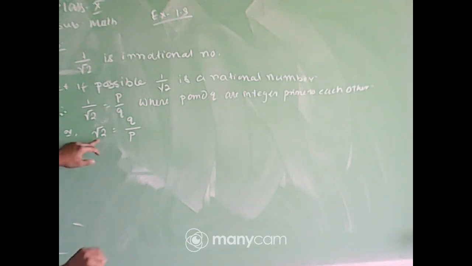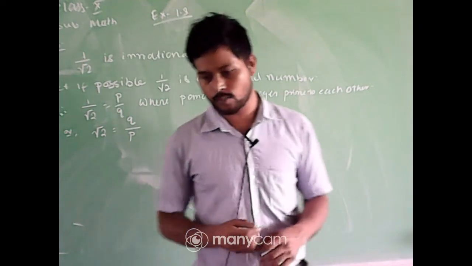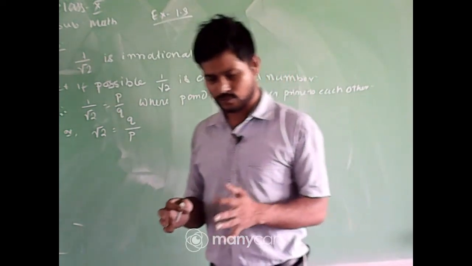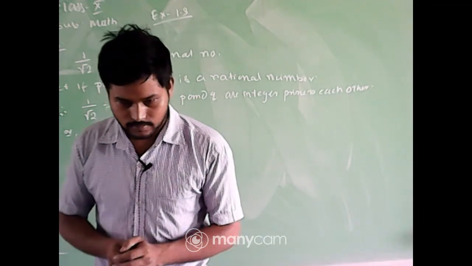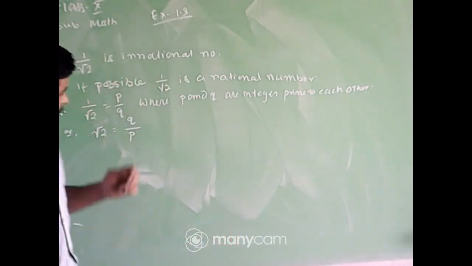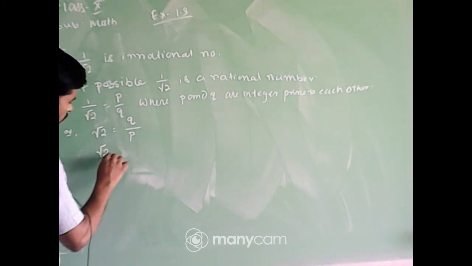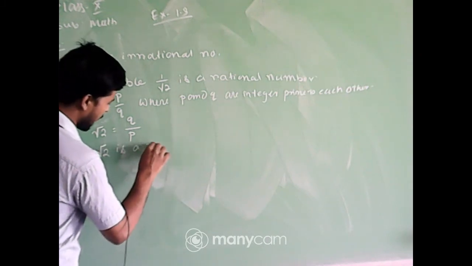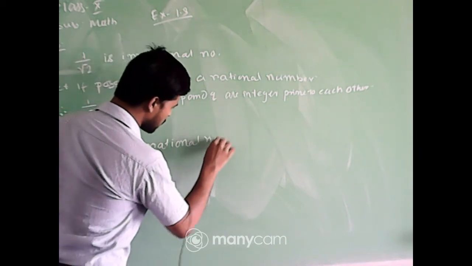Now look, root 2 can be expressed in the form q by p, and we know that any number that can be expressed in the form a by b is called a rational number. It shows that root 2 is a rational number. Therefore root 2 is a rational number.